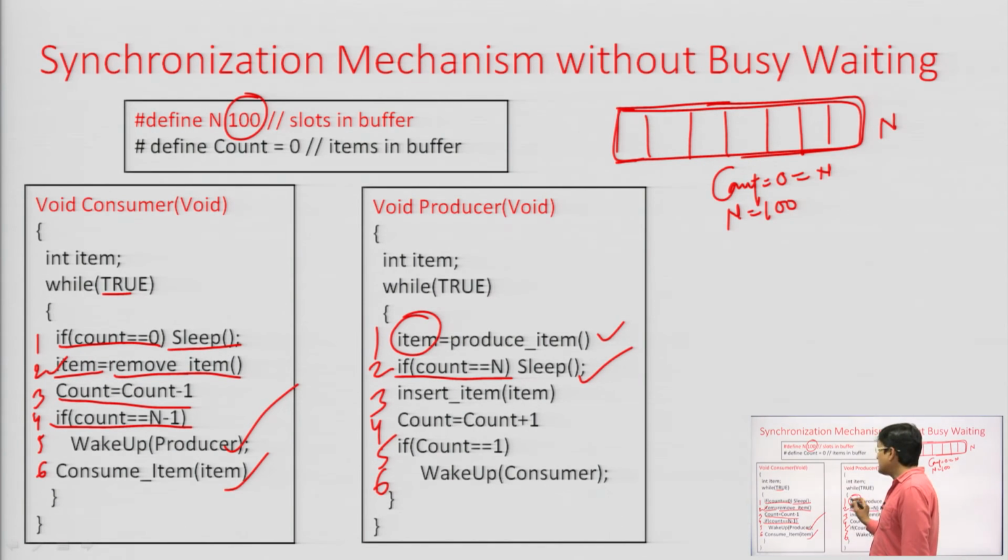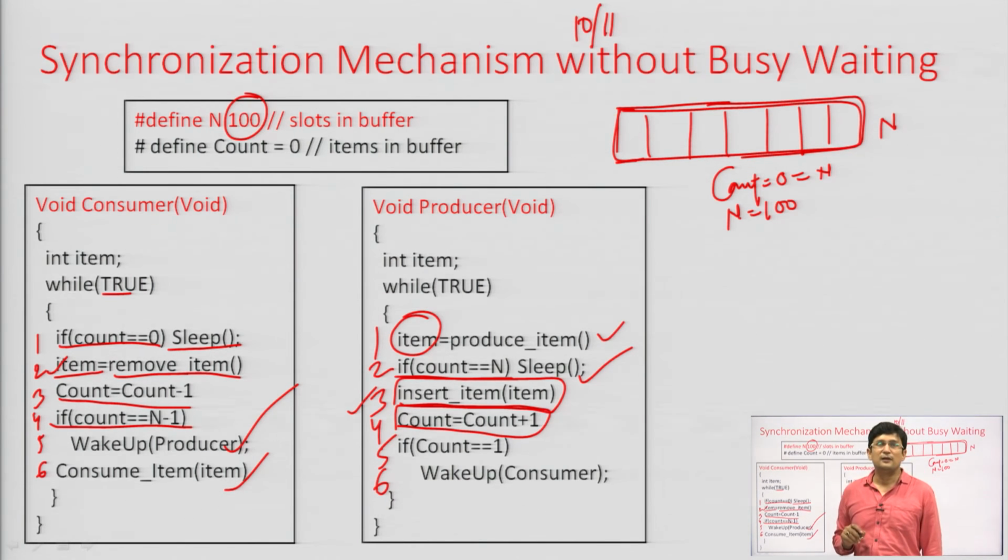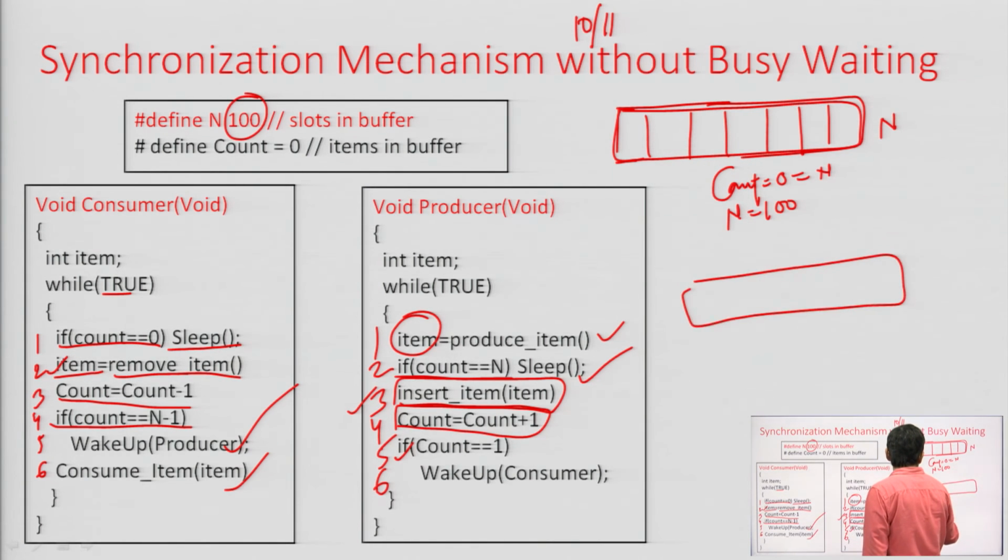But if the condition is not true, it will go to statement number 3 and will insert the produced item in the queue, and when it inserts the item in the queue, the count becomes count plus 1. Obviously, an item has been produced. If there were 10 items earlier, by producing an item, the number of elements in the buffer will go up to 11.